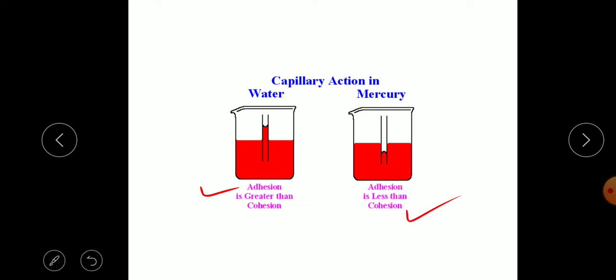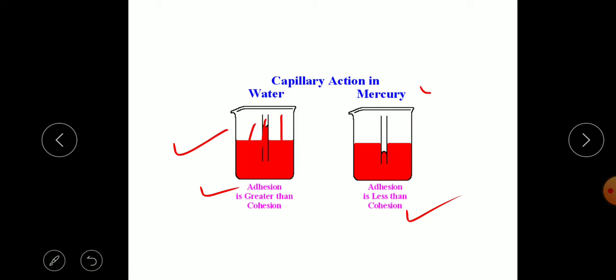Adhesion means the force of attraction between dissimilar molecules, for example a solid and a liquid. The force of attraction between similar molecules is called cohesion. In the case of water and glass there is a stronger adhesion, so water will rise in this smaller tube.